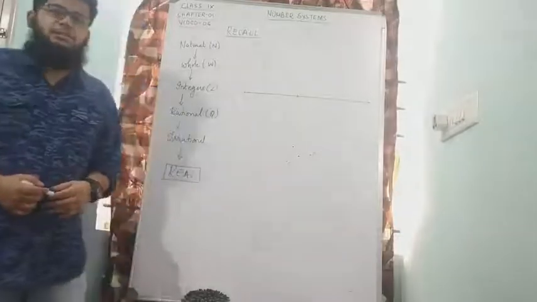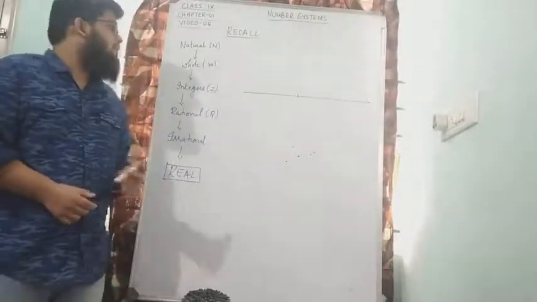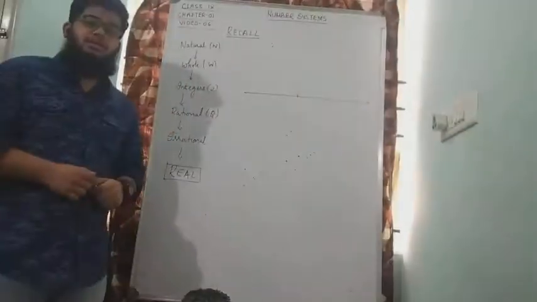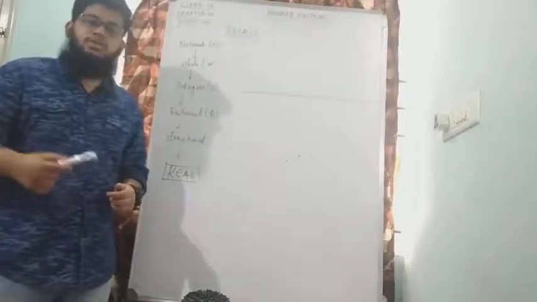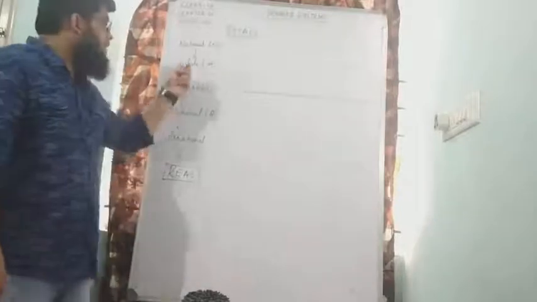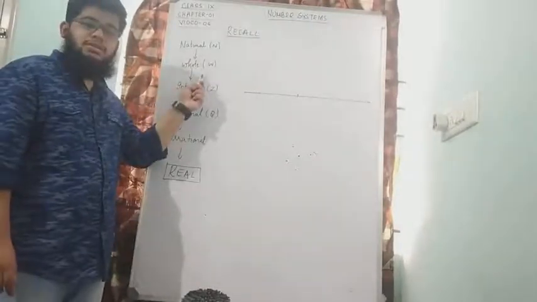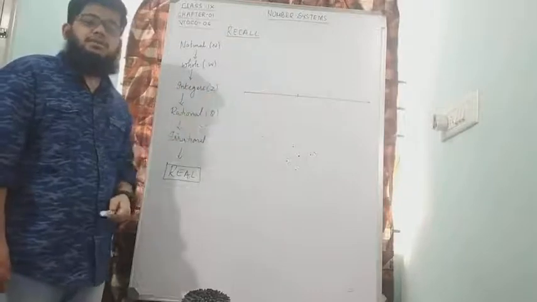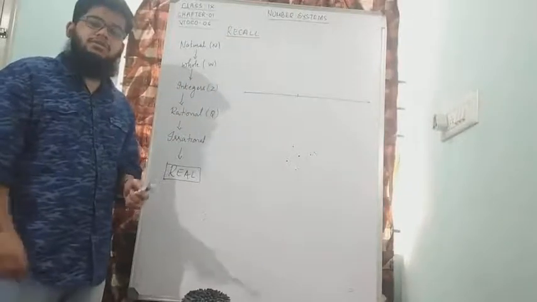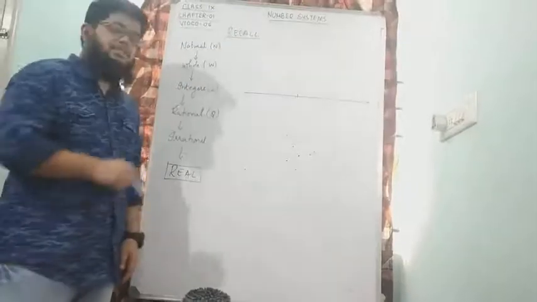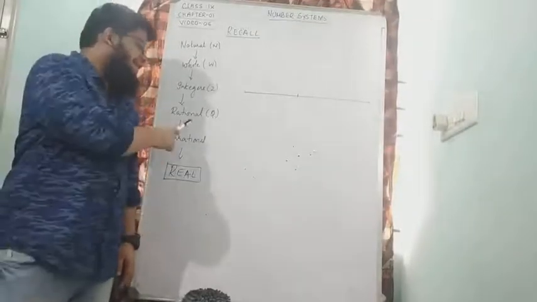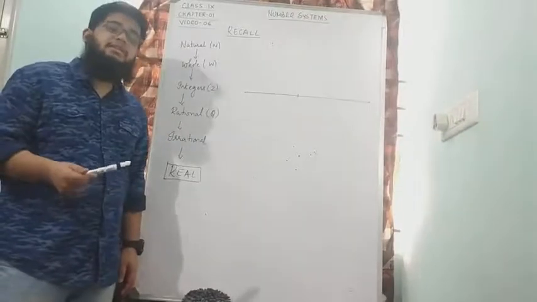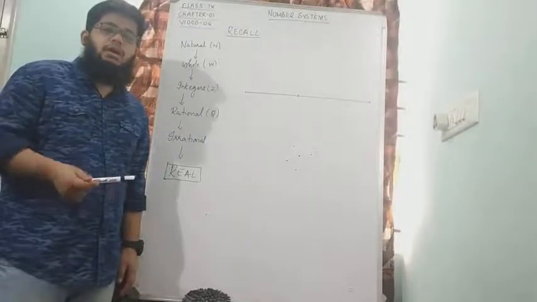Before we start today's topic, let us recall what we have learned until now. We started off the chapter by knowing different kinds of numbers. We have learned what natural numbers are. All the numbers that are greater than 0 and positive are natural numbers. Then we have whole numbers, which are all positive numbers including 0. Integers are all positive numbers and negative numbers including 0. Rational numbers are the numbers that can be written in the form of p by q.